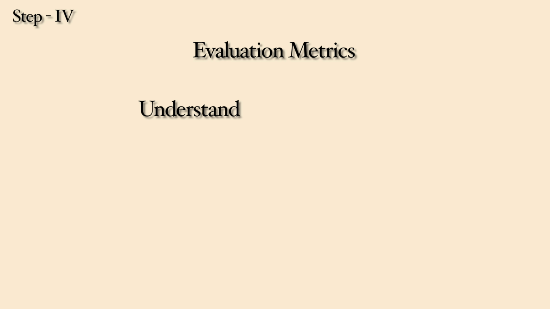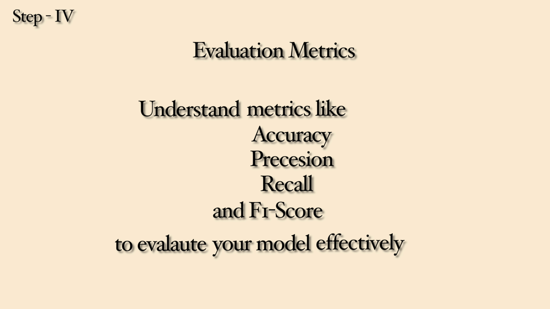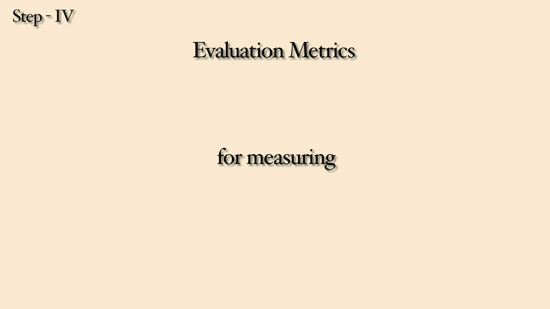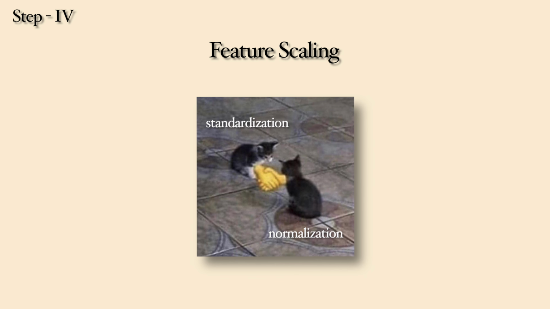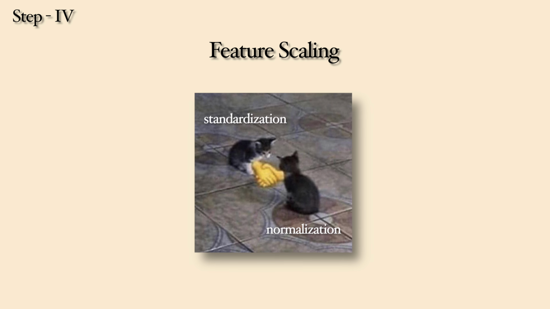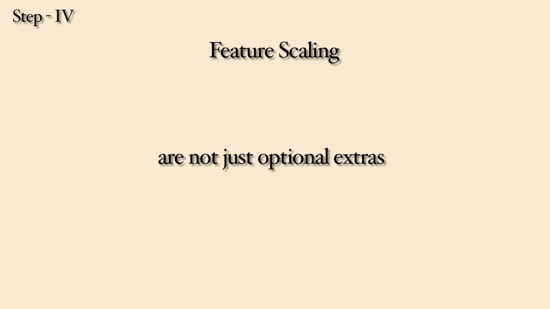Evaluation metrics. Understand metrics like accuracy, precision, recall, and F1 score to evaluate your models effectively. These metrics are crucial for measuring how well your models perform in real-world scenarios. Feature scaling methods. Learn techniques like standardization and normalization to ensure your data is on the same scale, which improves model performance. These techniques are not just optional extras. They are essential tools for building models that are reliable and robust.